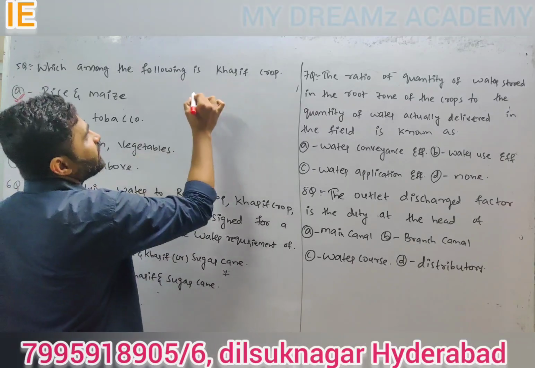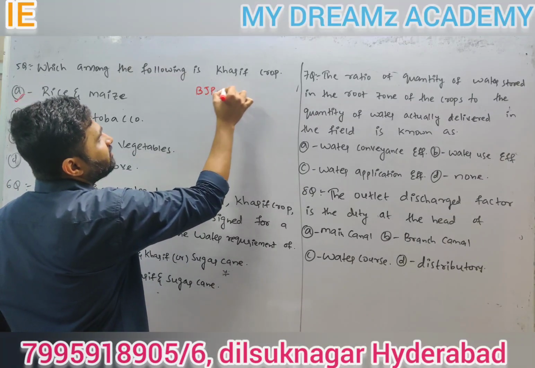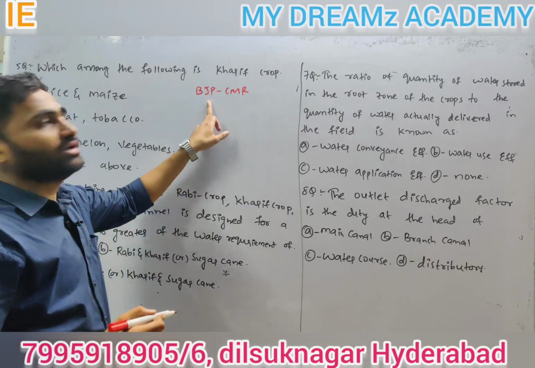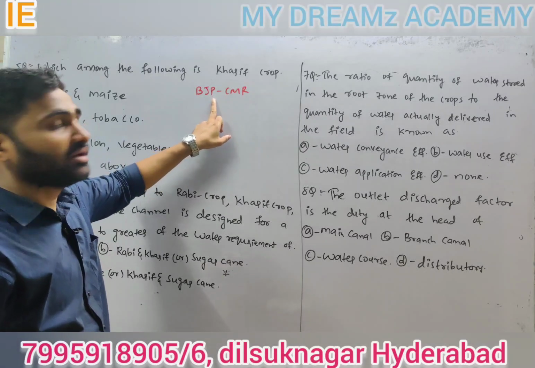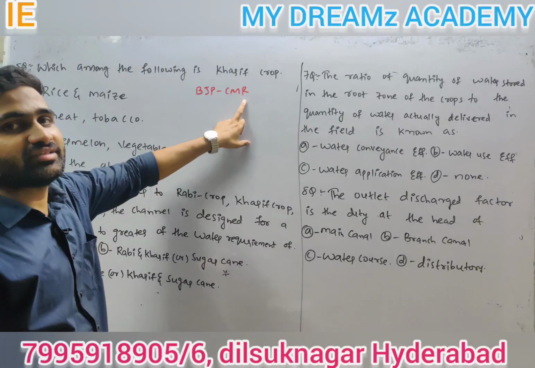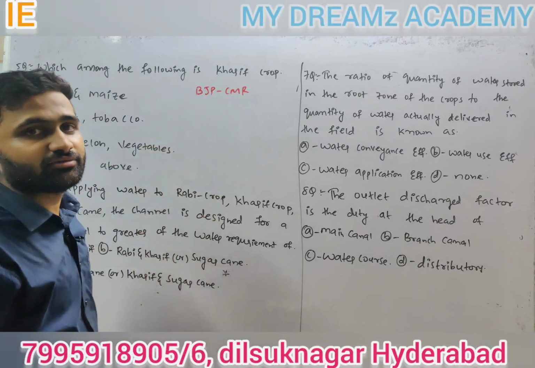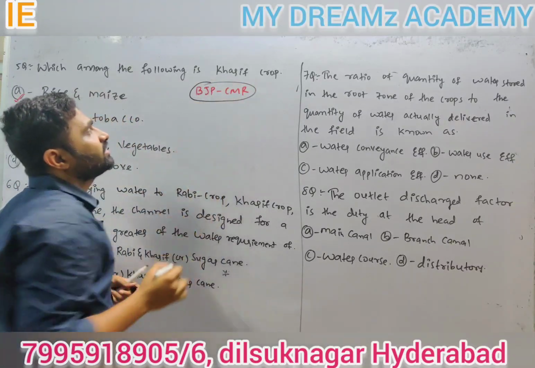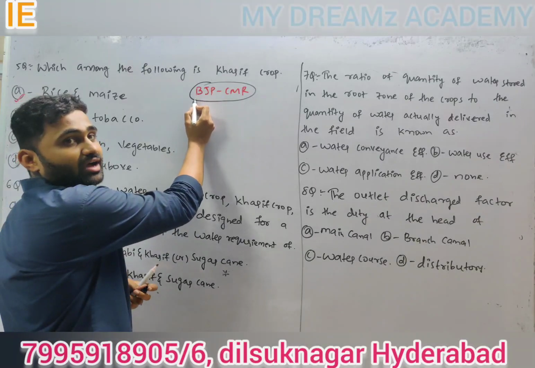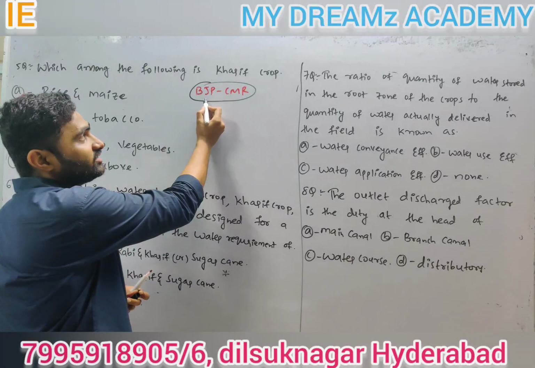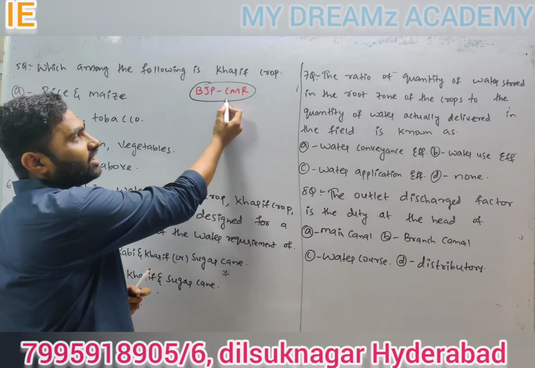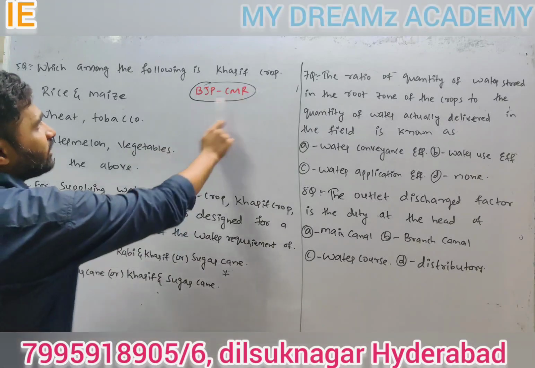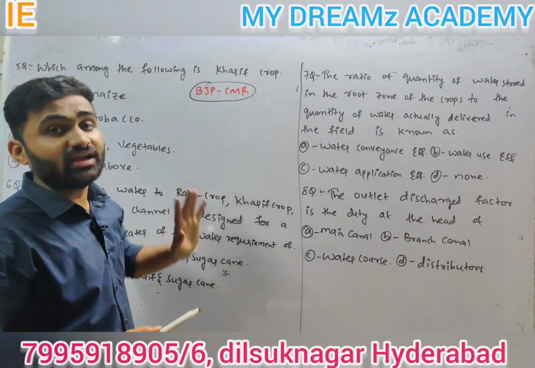To remember kharif crops, the shortcut is simple: BJP CMR. Bajra, jowar, pulses, cotton, maize, rice. B means bajra, J jowar, P pulses, C cotton, M maize, R rice. These six are kharif crops. BJP CMR is the shortcut to remember the kharif crops.